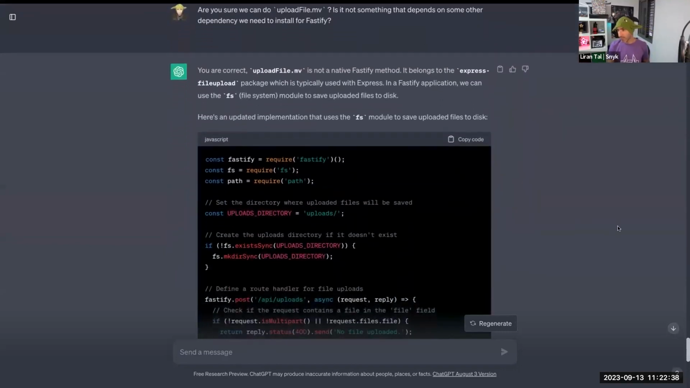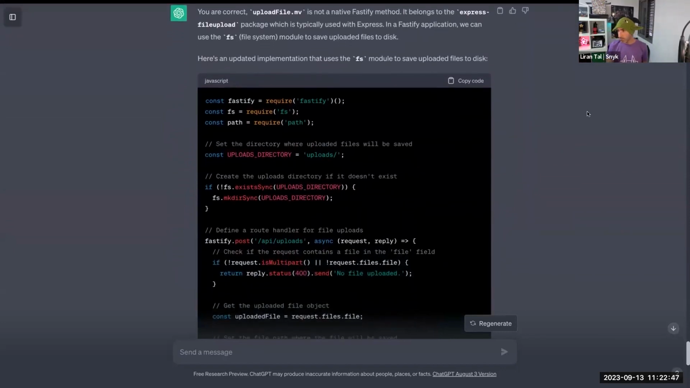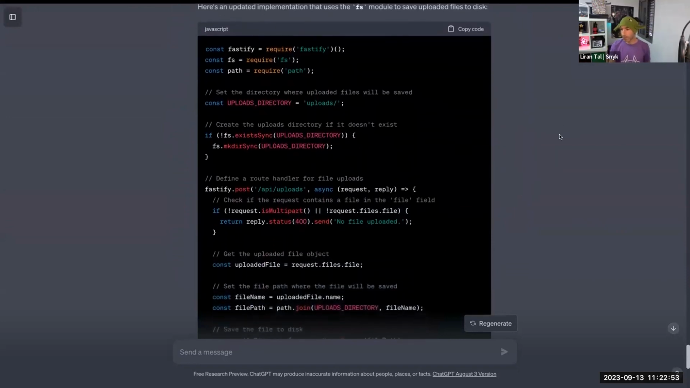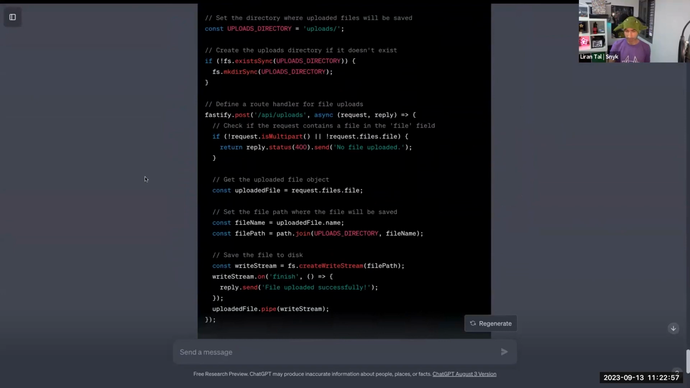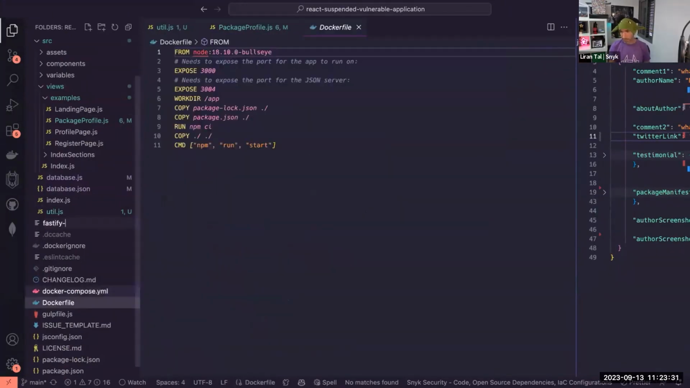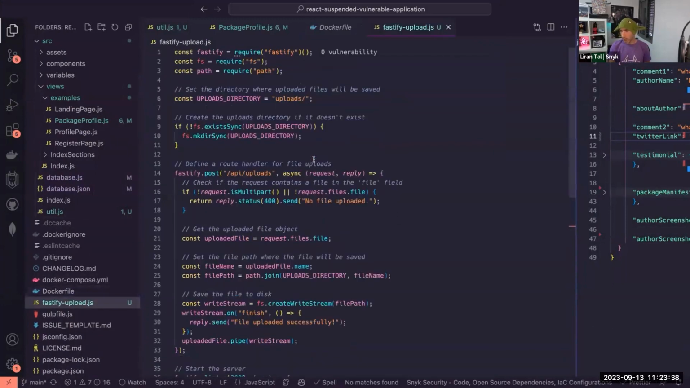And it did. It says this upload file mv belongs to a Fastify method. Actually, it belongs to a different Express package, and so on. That's okay. And the following code that you see right here is the code that is actually very well functional and works. I'll go ahead and copy paste it to my IDE here that I prepared in advance with Fastify uploads. Paste the code here as you would normally do.